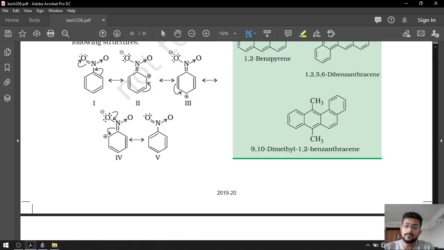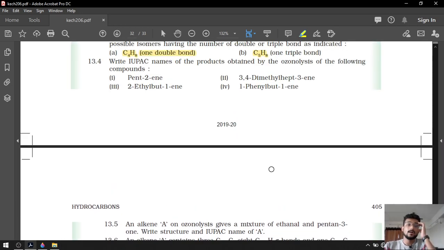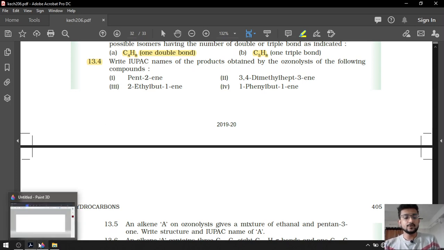After that, our fourth question will be: write IUPAC names of the products obtained by the ozonolysis of the following compound. Okay. Question number 13.4 is most important for your exam as well as JEE and NEET. Question number 13.4 is most important for examination purposes. Okay, we are going to do ozonolysis of pent-2-ene. Okay, so let's do this.